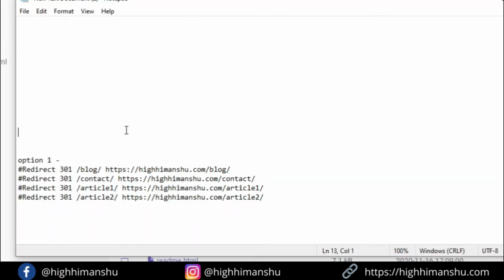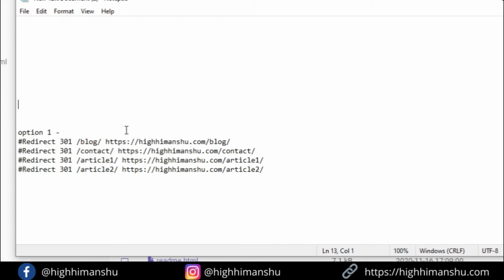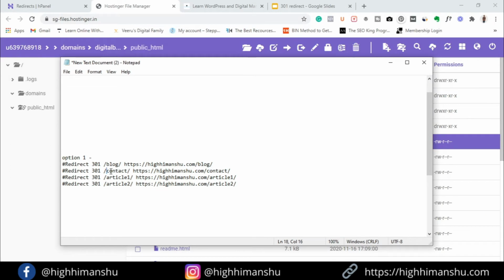Now there are two options. The first option is you need to go to .htaccess of your root directory, and there you need to write some code. The code is like redirect 301 slash blog slash new website. Okay, so this means that the blog page of my old website is migrated to the blog page of the new website. This means the contact page of my old website is migrated to the new website. So basically you have to do this for each and every URL present on your old website. So let's say you have 100 articles on your site, you need to do this for 100 articles.